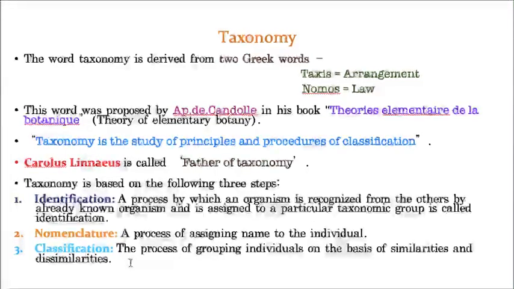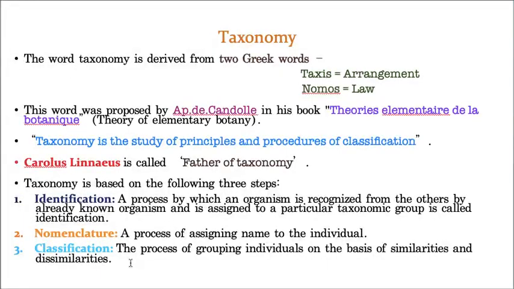Take one bird, just for an easy example, some pigeon. Now take a mammal, that is a bat. Now if you follow only similarities, then definitely you will place this bat also under birds. Why? Because if you take only similarities, you usually think it has wings. Yes, the pigeon has wings, and bats also have wings. Now it is flying and it is also flying.